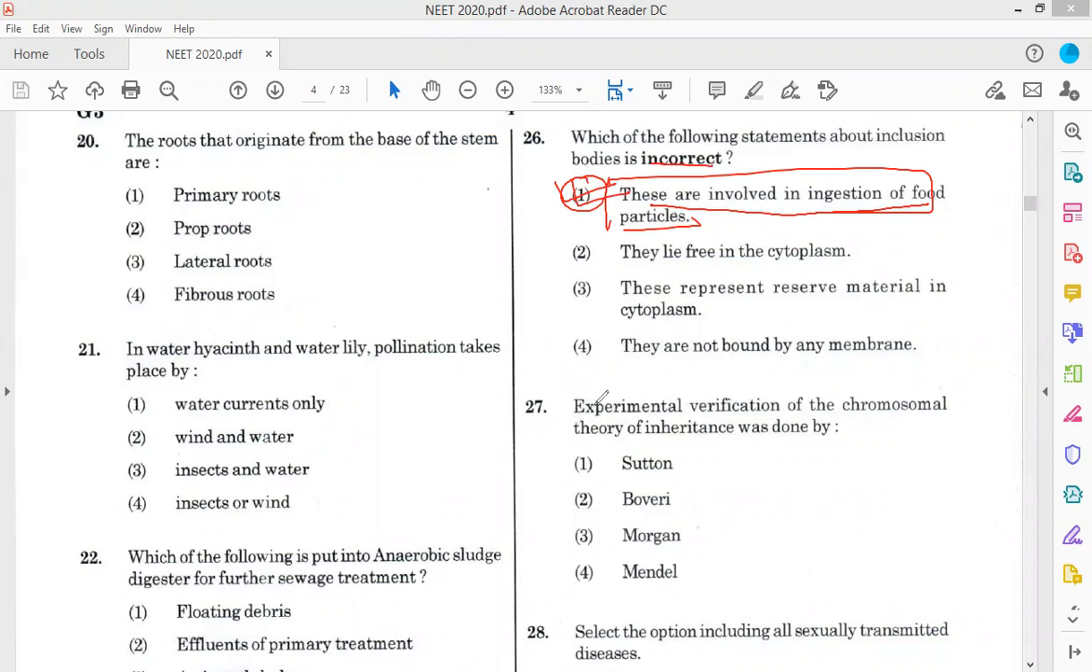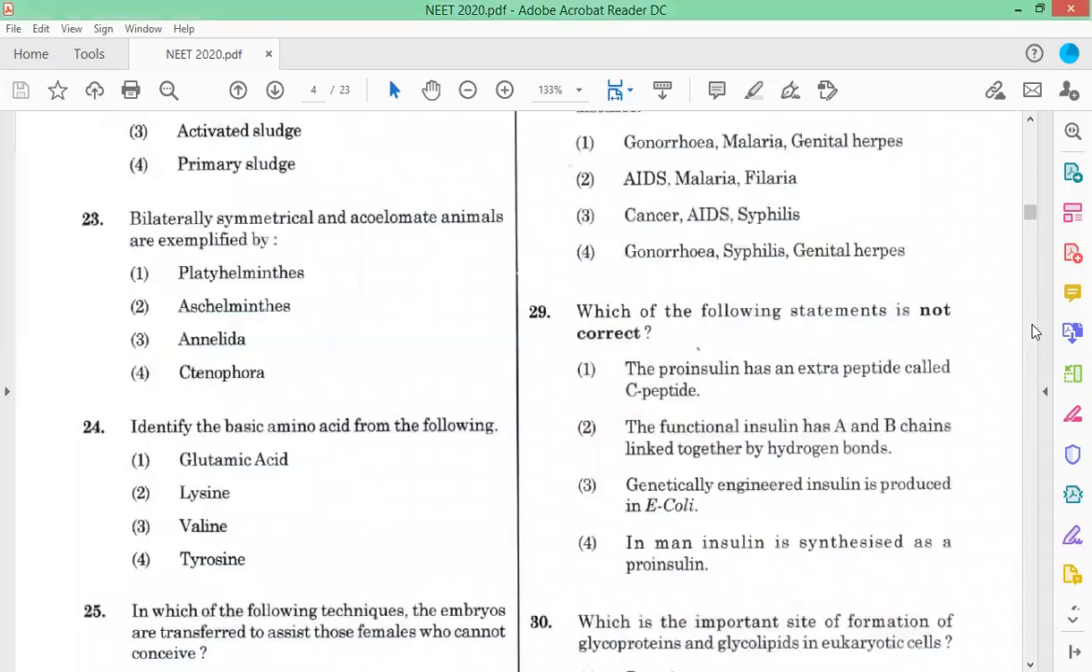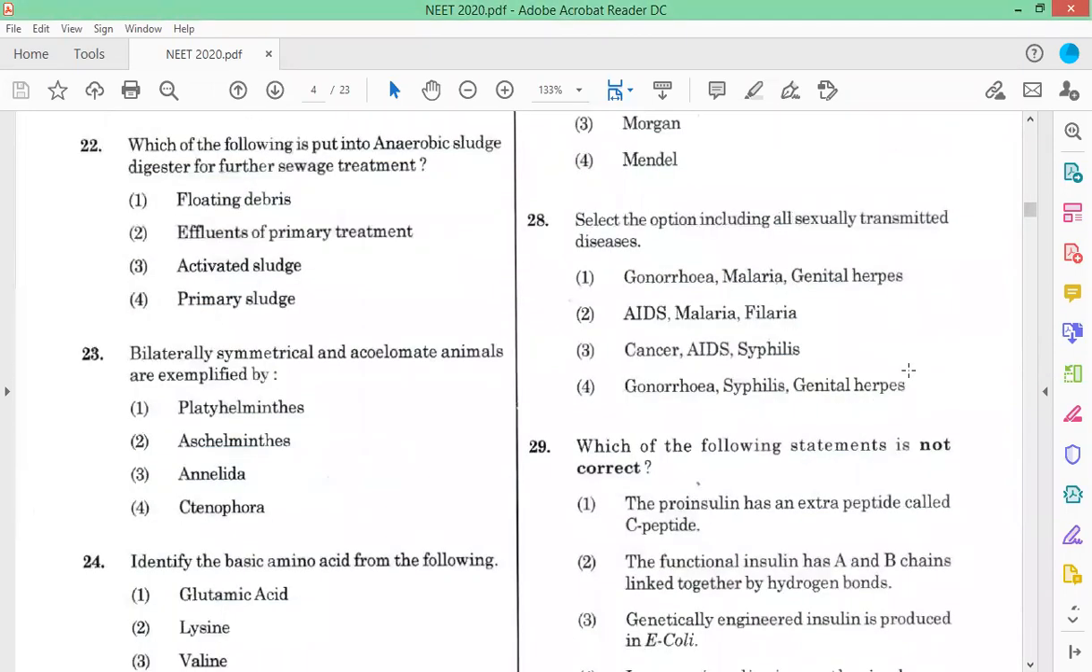Now question number 27. Experimental verification of the chromosomal theory of inheritance was done by Morgan. You know the Morgan three-point test cross. Morgan also had many roles in gene mapping. So the answer is Morgan.